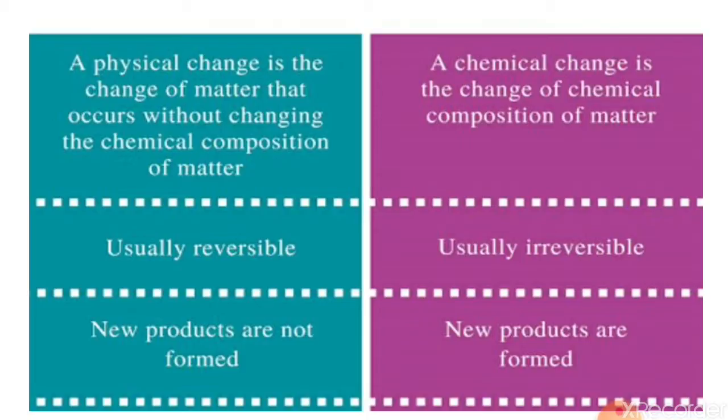So let's have the definition. A physical change is a change of matter that occurs without changing the chemical composition of matter. So whenever there is a physical change, there will be no change in the chemical composition of matter. Whereas a chemical change is a change of chemical composition of matter. Obviously, it is the opposite of physical change.